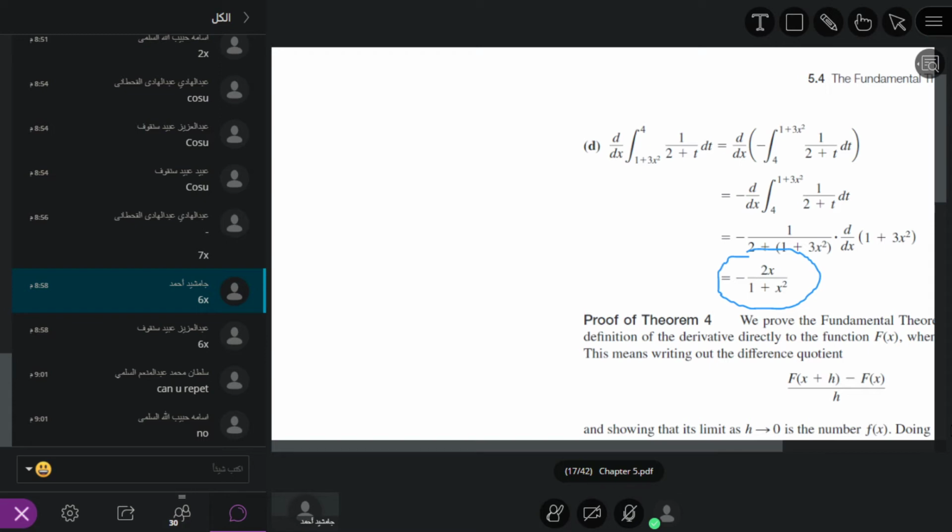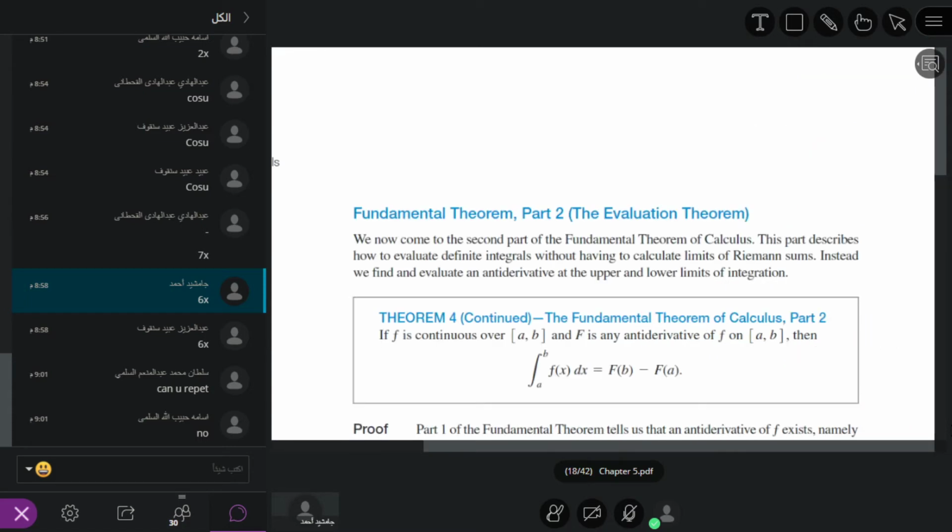Now we discuss fundamental theorem of calculus 2. Here the statement of fundamental theorem of calculus 2 is the following. This theorem states that if f is continuous over the interval ab, okay, we say that the function is continuous over the interval ab.